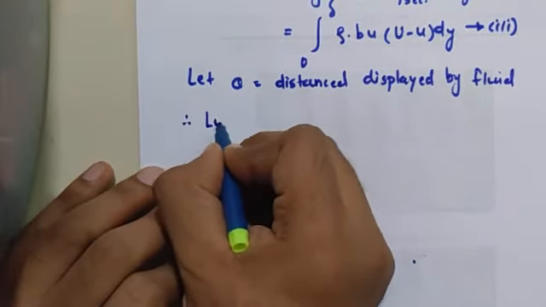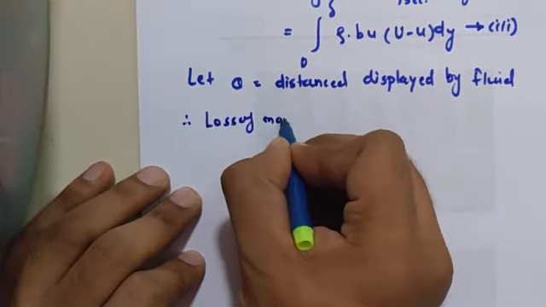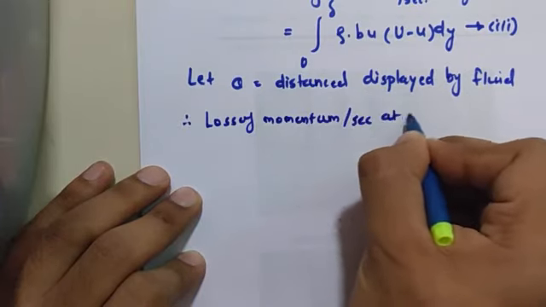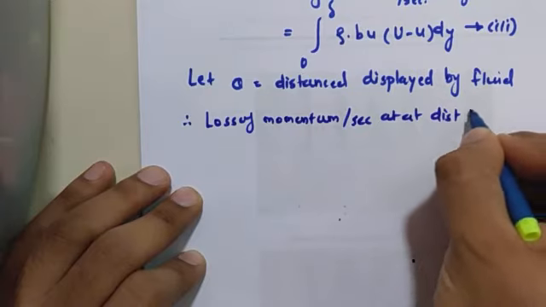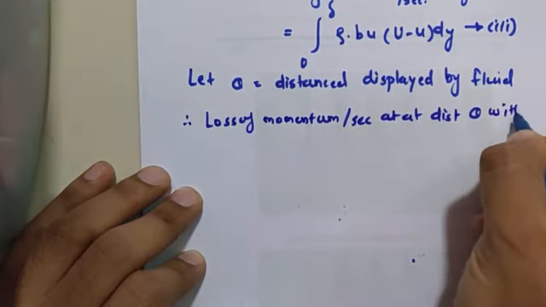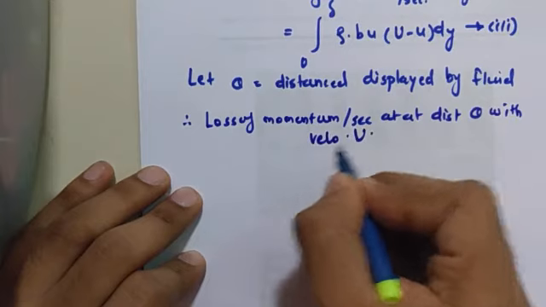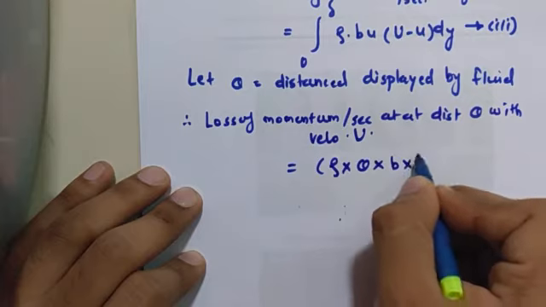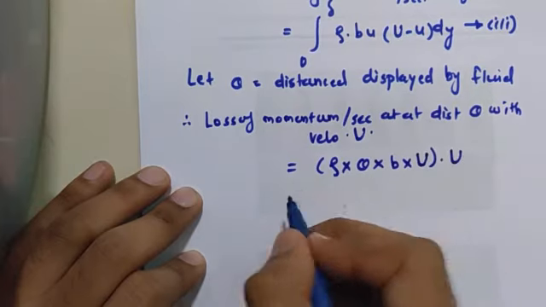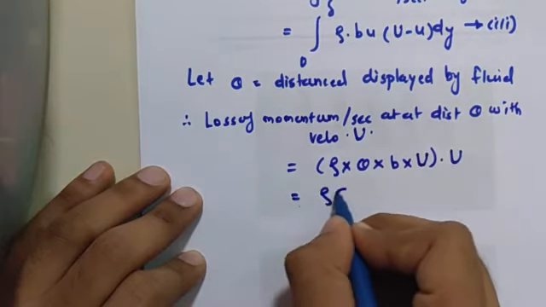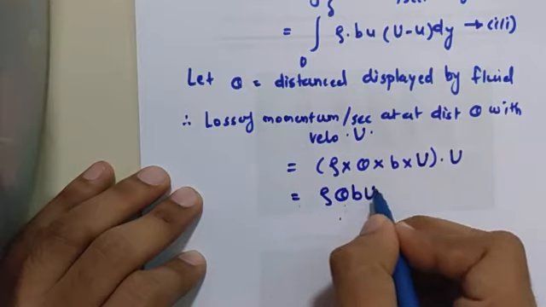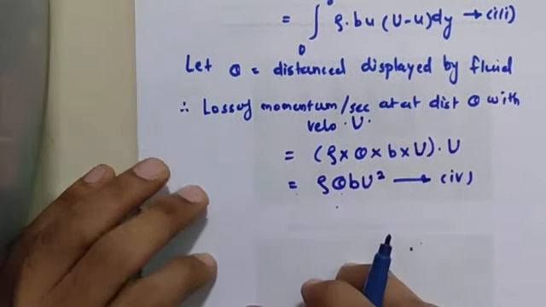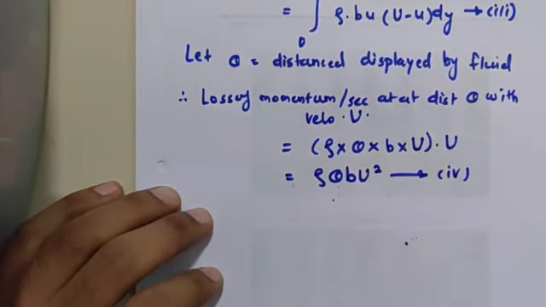Therefore, loss of momentum per second at a distance theta with velocity capital U is equal to rho into theta into B into capital U into capital U, so it is equal to rho theta B capital U square. So equations 3 and 4 both represent the reduction in momentum.